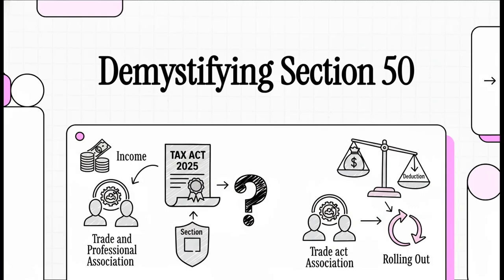So the new Income Tax Act of 2025 is here, and professionals everywhere are getting up to speed with all the new provisions. Today, we're going to zero in on one that's super important for any trade or professional association, Section 50. It tackles a very specific, and I mean very common, financial question.